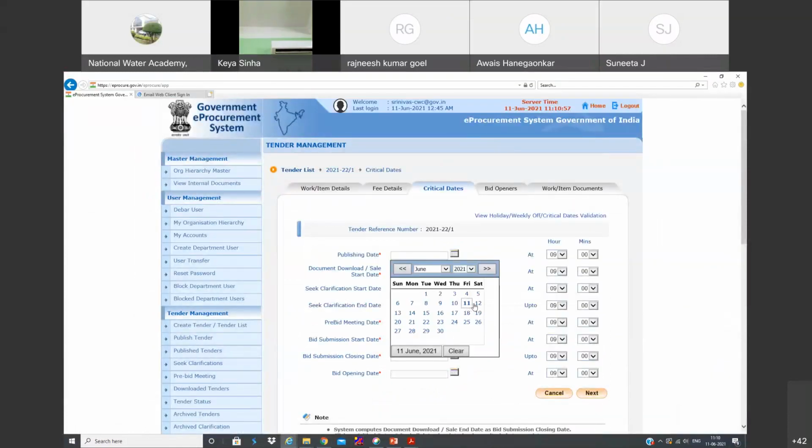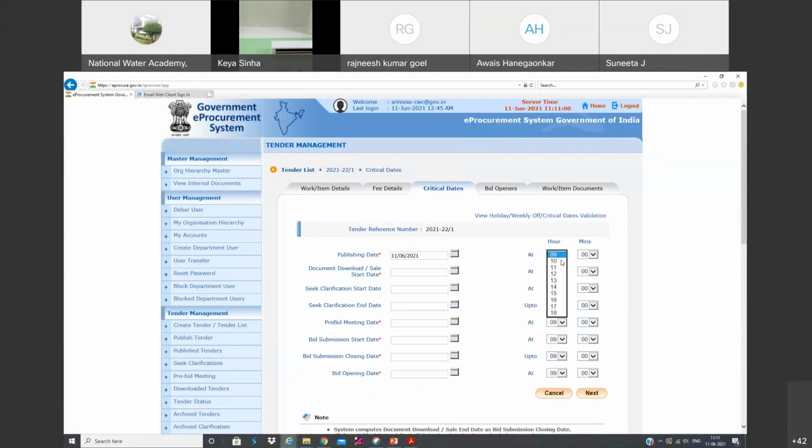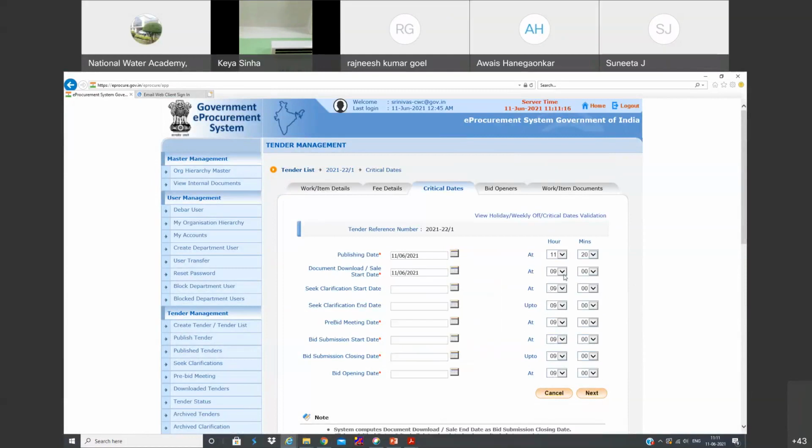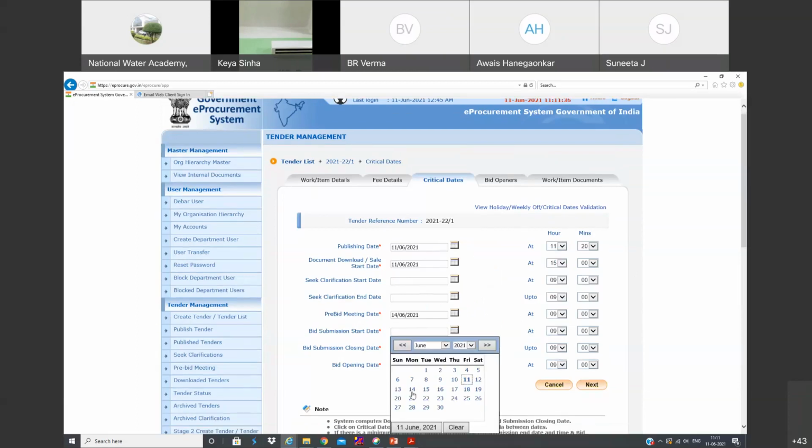Suppose you are publishing today, let's say the 11th, at 11 hours and 20 minutes. And the document start date is the date from which they can start downloading. If you want to seek any clarification, you can mention it, but these dates are not mandatory. Due to the direct pre-bid meeting, you can mention when the pre-bid meeting is going to be, and the bid submission start date, from which date they can start submitting bids.